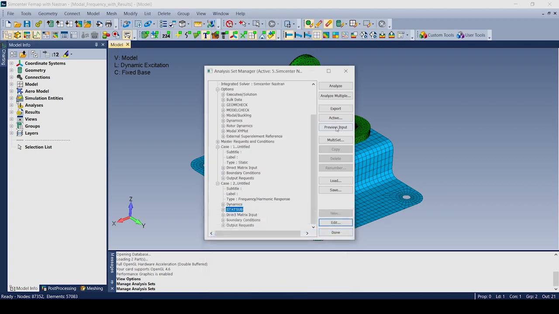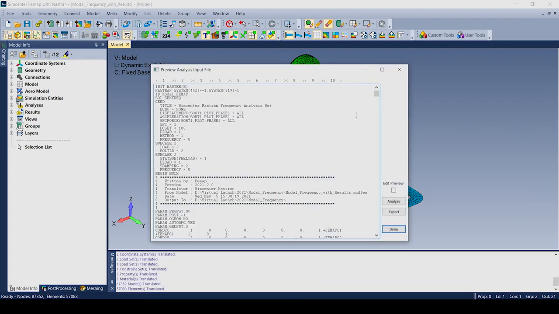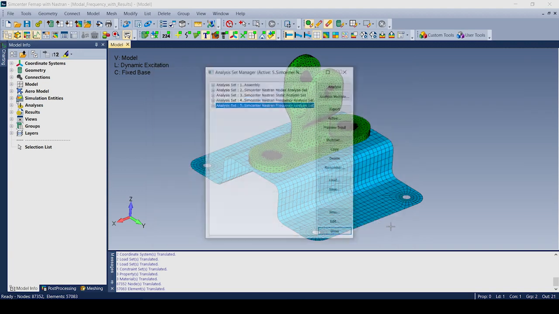And then I can just do a preview input, and now you can see that I have a subcase that has a load and a bolt load in it. Then I have a subcase 2, which is my dynamic subcase, which has stat sub, a deload, my damping, and my frequency range specified. Done.